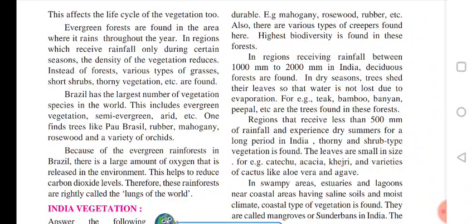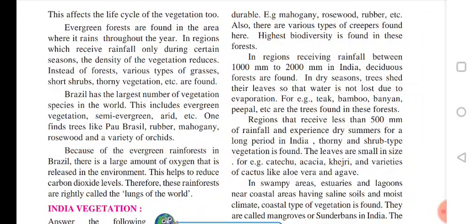This affects the life cycle of the vegetation. If we move away from the equator, rainfall reduces, so all these factors affect the life cycle of the vegetation, the growth of the plants, the natural vegetation.